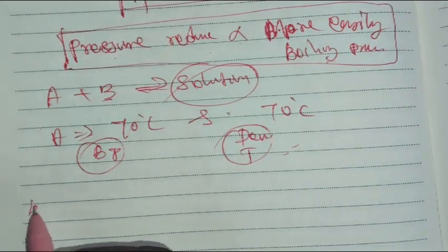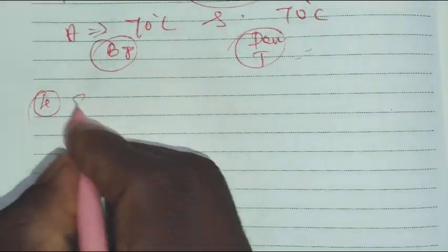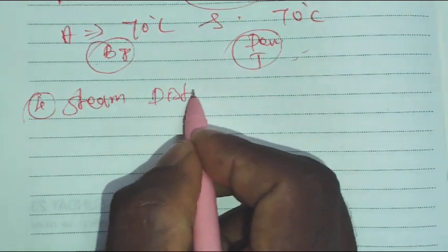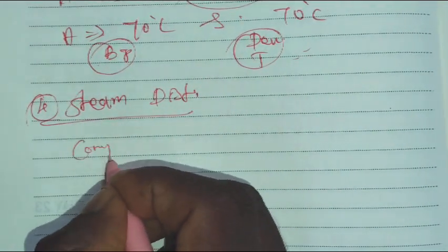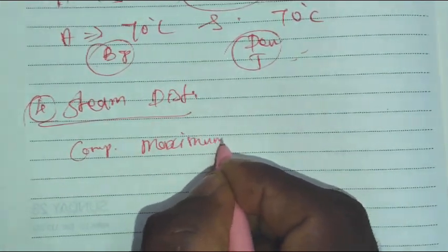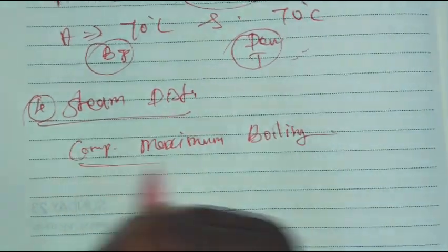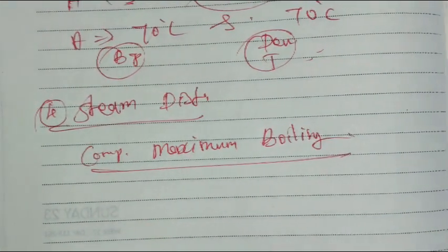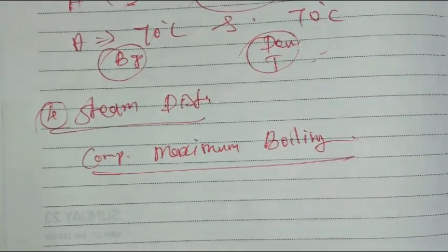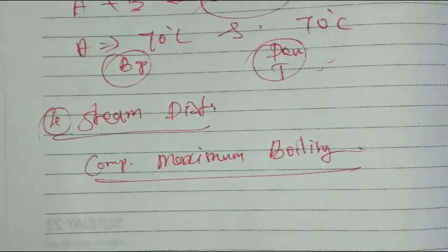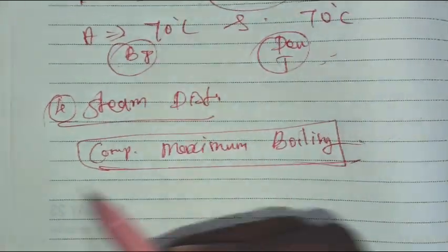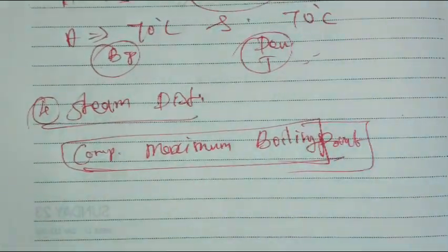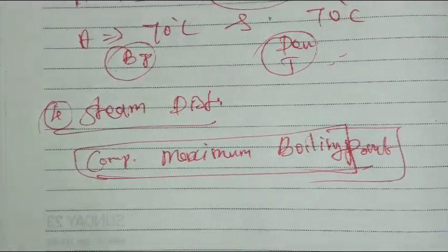The next, the fourth type of distillation, is steam distillation. In steam distillation, the compound has a very high boiling point. If the compound has a maximum boiling point, we cannot separate it by normal distillation, fractional distillation, or reduced pressure distillation. Steam distillation is more suitable for a compound possessing a high boiling point. For that kind of compound we can separate it by steam distillation.